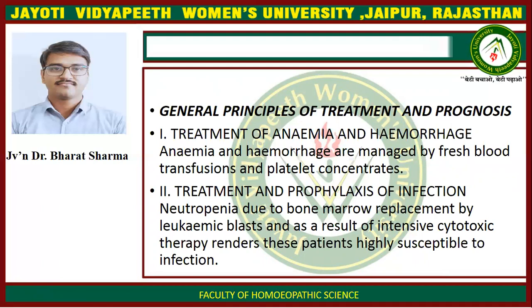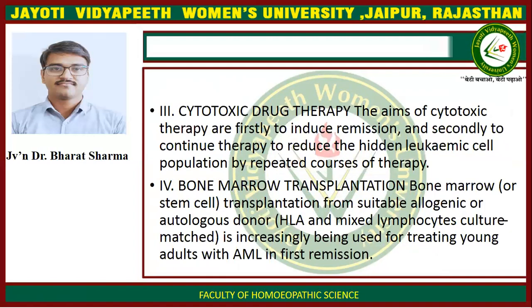Anemia and hemorrhage are managed by fresh blood transfusion and platelet concentration. Second is treatment and prophylaxis of infection. Neutropenia due to bone marrow replacement by leukemic blasts and as a result of intensive cytotoxic therapy renders these patients highly susceptible to infection. Third is cytotoxic drug therapy.